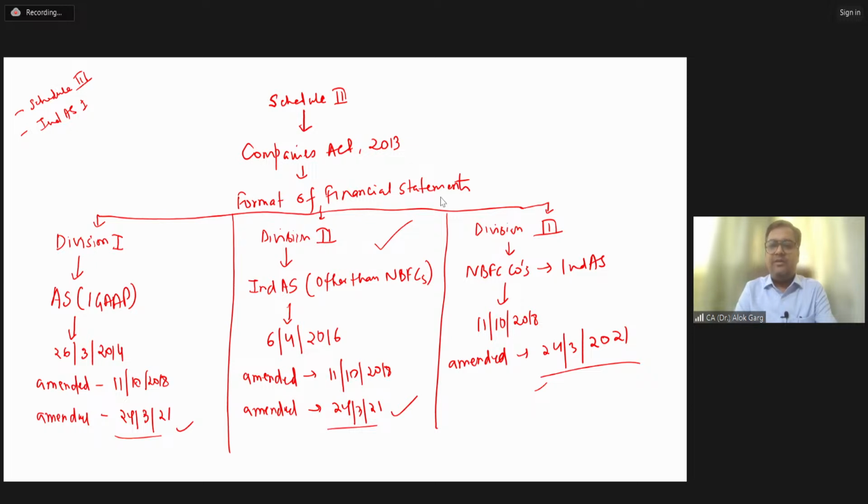Rightly mentioned by Rahul, there are equity, liability, and assets, or I would say asset, liability, and equity. There are three elements to the balance sheet and two elements to the P&L, profit and loss, which is income and expenditure, right? So asset, liability, equity, income, and expenditure. There are five elements to the financial statement. Even globally, there are five elements to the financial statement.